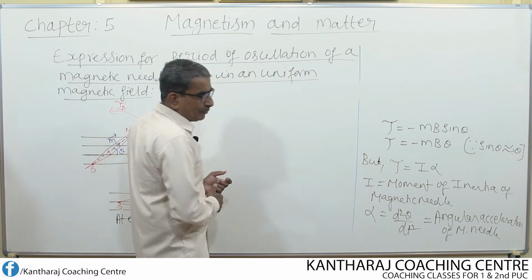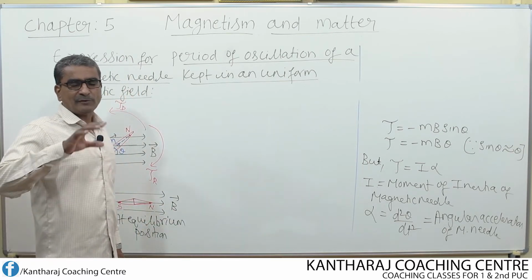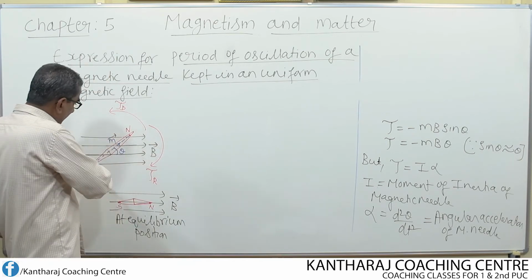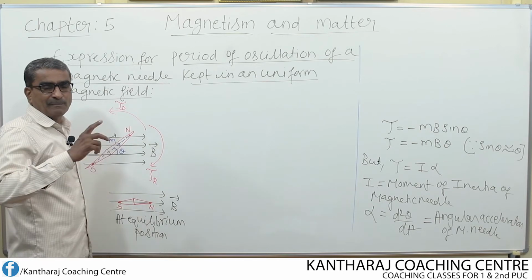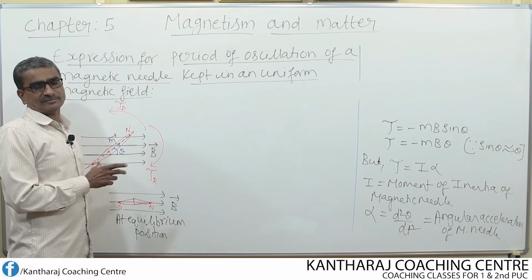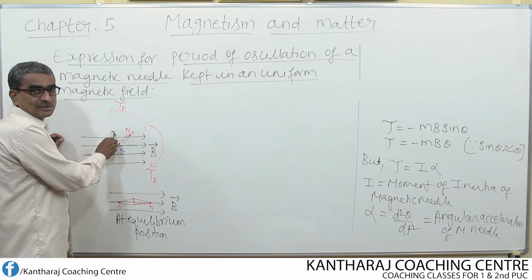Now what is meant by moment of inertia? Here in this case, moment of inertia means the opposing property of a body. Here which is the body? The magnetic needle. Opposing property, opposing what? Opposing the torque. The deflecting torque should be opposed.